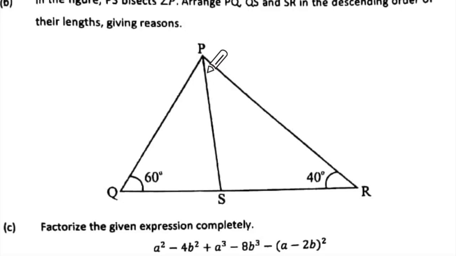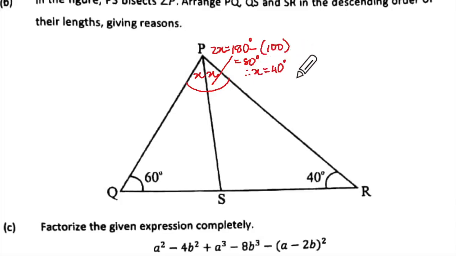Anytime you see the bisector, you have to write like this. So this is x and x. Now this is 60, this is 40. I'm going to do this in a shortcut way. This angle is 180 degrees minus 60 and 40, which is 100, so 80 degrees. So 2x is equal to 80, and therefore x is 40 degrees. So this is 40 degrees and this is 40 degrees.